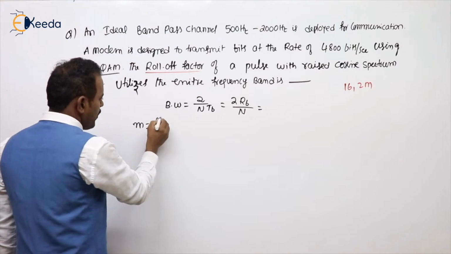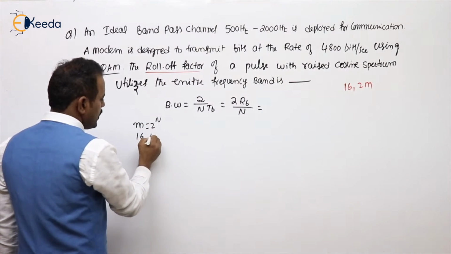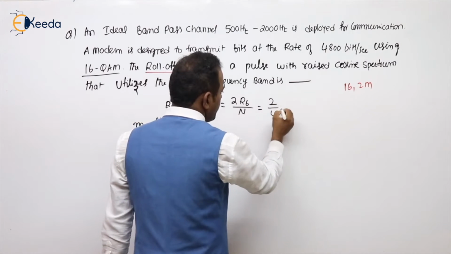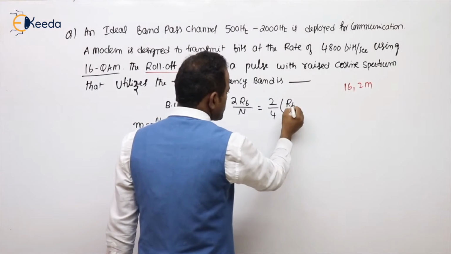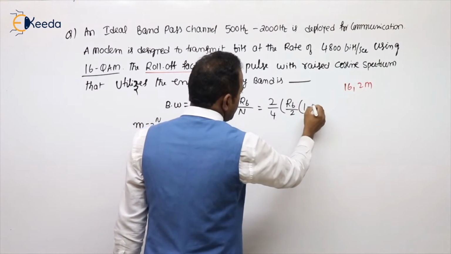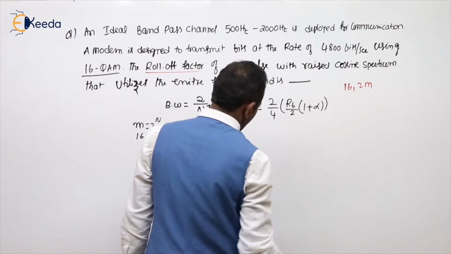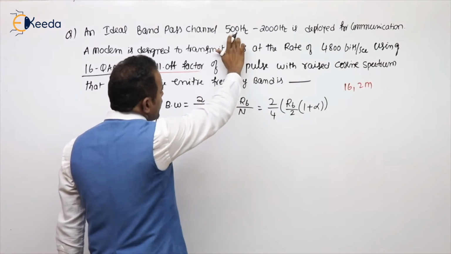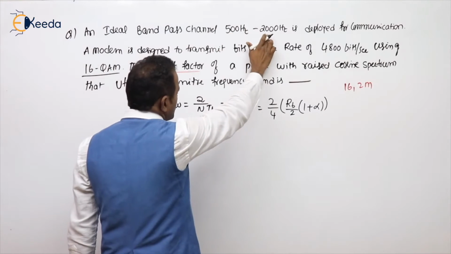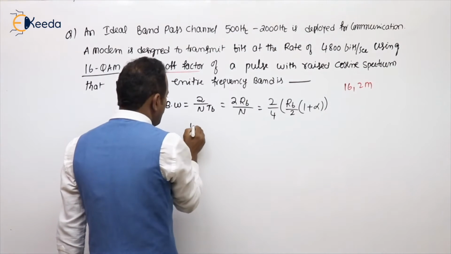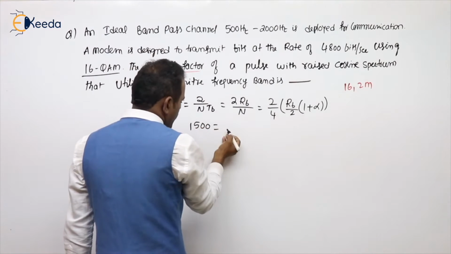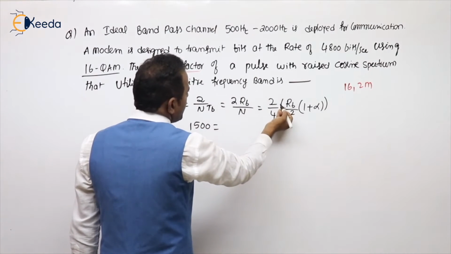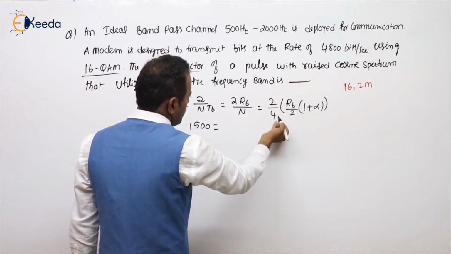M equal to 2 power N. This is 16, so N value is 4. So this is 2 by 4. And he is using a raised cosine pulse, so replace RB by 2 with RB by 2 into 1 plus alpha. What is the bandwidth? We are using 500 to 2000, highest minus lowest, so 1500 equals, 2 cancelled, RB value given 4800 by 4.